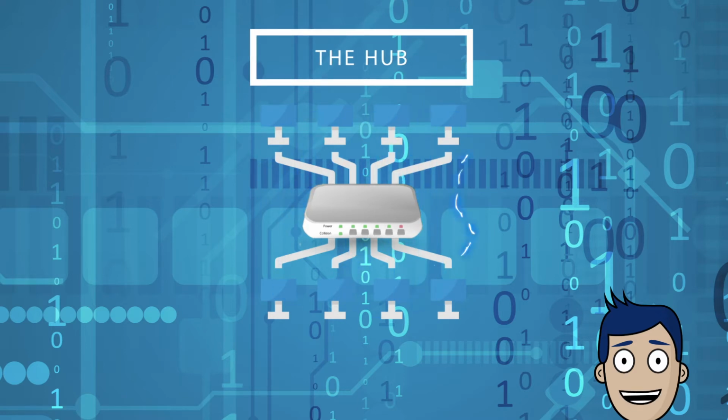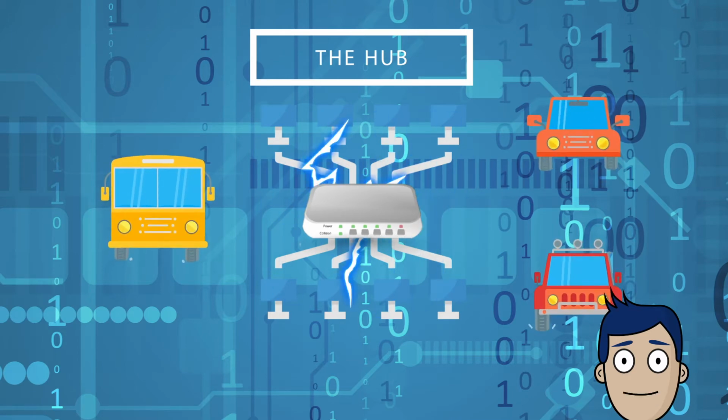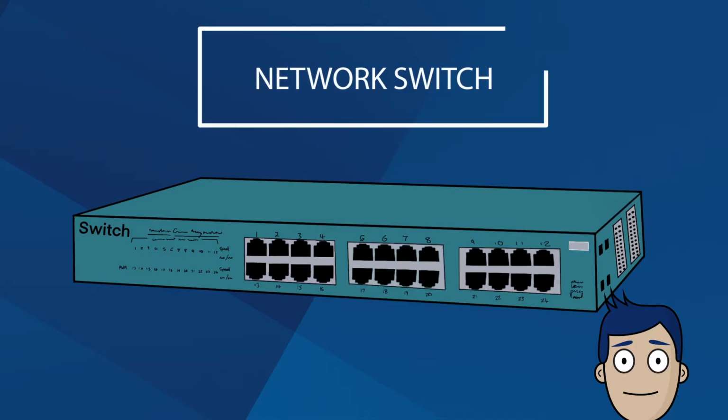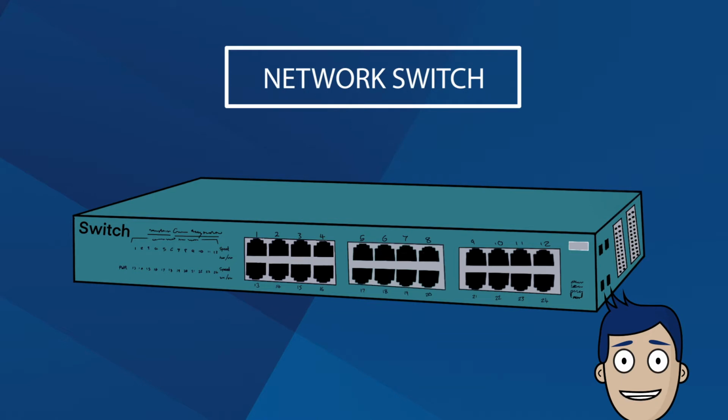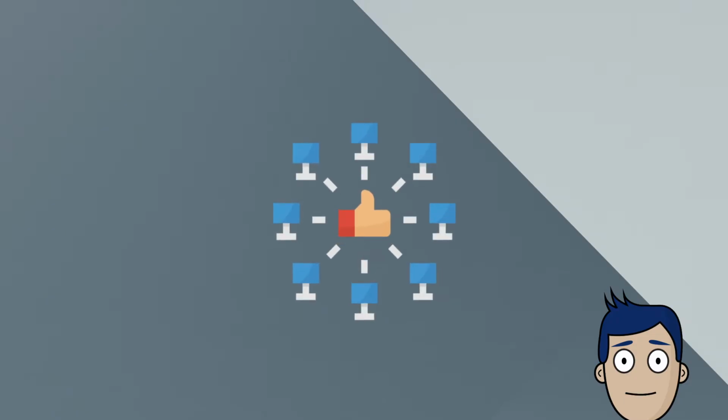Every time this device receives a message, it forwards this on to every other device on the network. As you can probably guess, this is extremely inefficient and sends tons of unnecessary traffic through the network. Thankfully, we very rarely see these in our network anymore, as they have been replaced by the friendly neighborhood switch. If a hub is the ultimate king of spam mail, the switch is the friendly postman delivering each message, sealed and in person. Unlike the hub, the switch remembers where each person resides on the network.